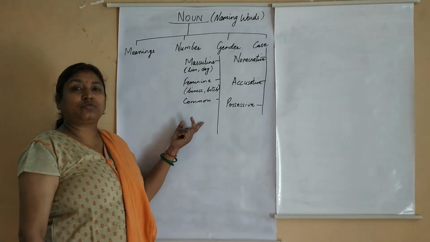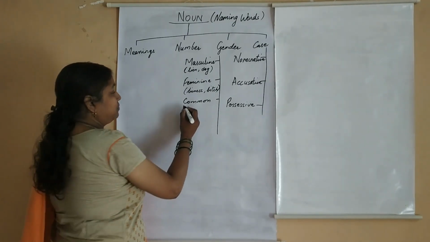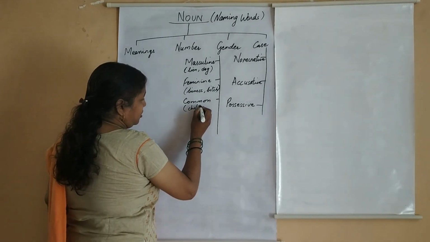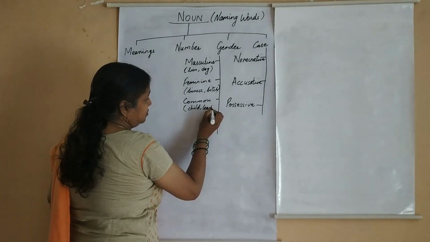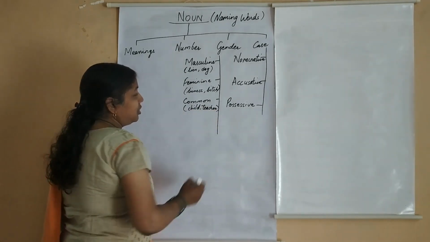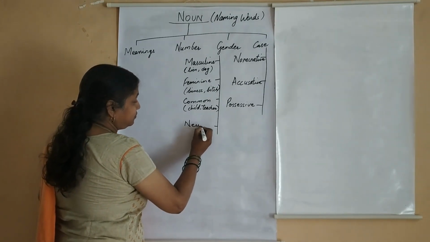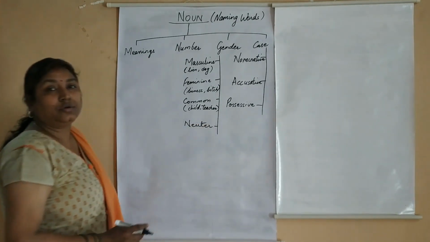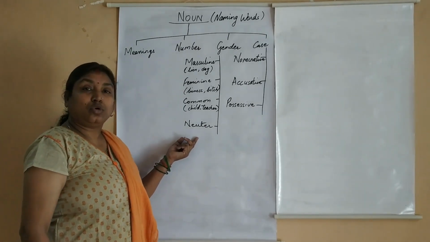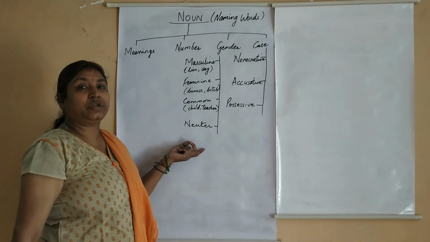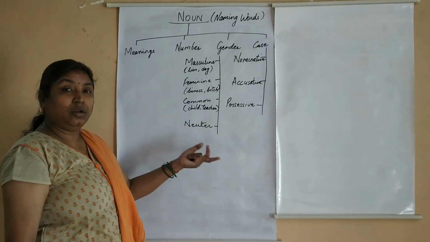So here we will have those living things which have common names for males and females, like your child, teacher, etc. And last is your neuter gender, a gender name given to all the non-living things which can neither be classified as male or female.